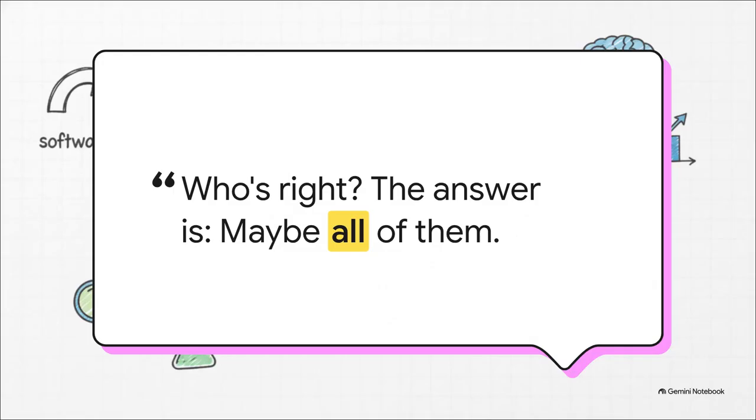Okay, picture this. You've just joined a new team, right? The product idea is incredibly exciting, but the room is totally divided. You've got one person furiously sketching out a Figma prototype, another engineer is pounding the table demanding a proof of concept, and someone in the back is arguing for a tracer bullet. So, who's actually right? Well, the surprising answer is maybe all of them. But they're having the completely wrong conversation.